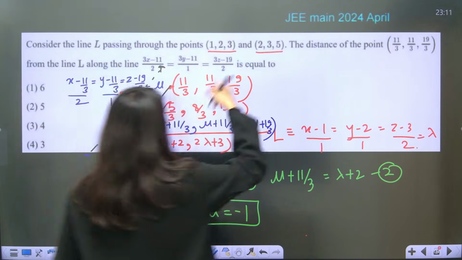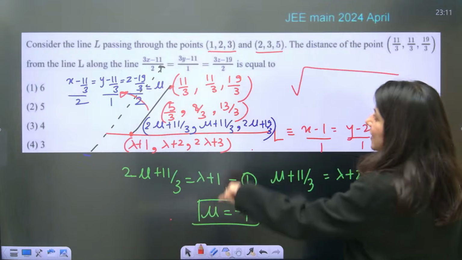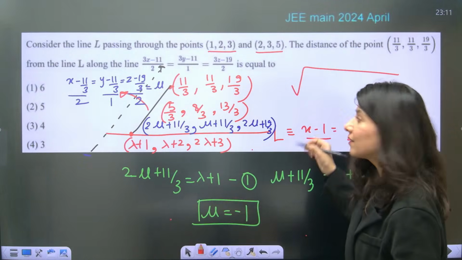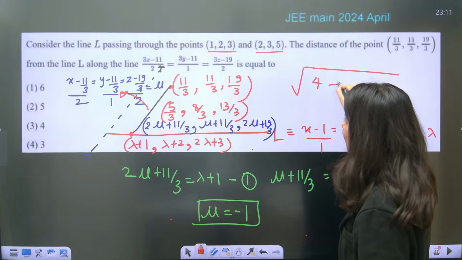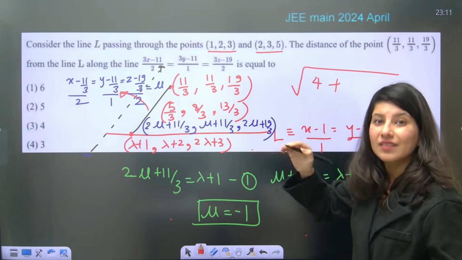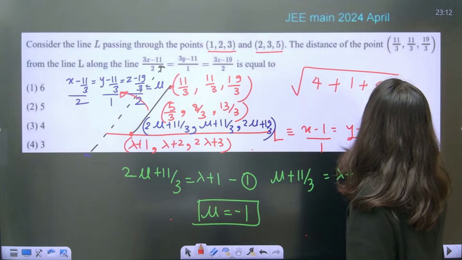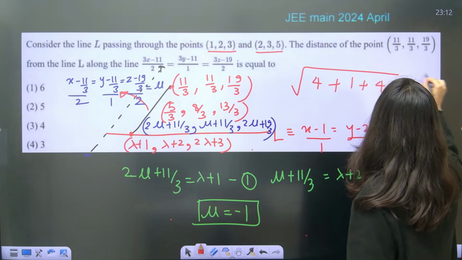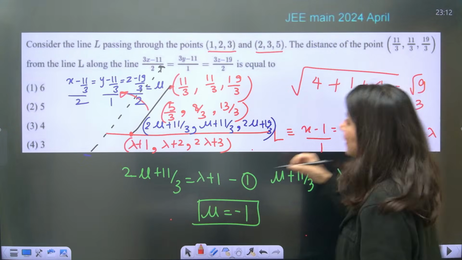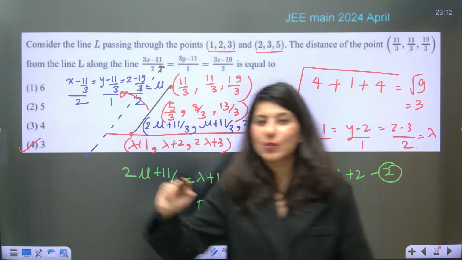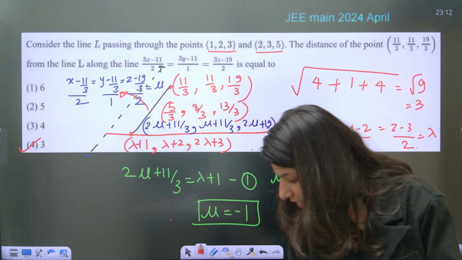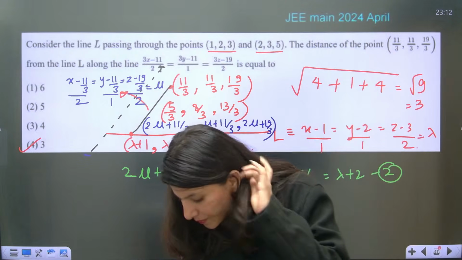Now you are looking for the distance between these two. Tell me, 11 minus 5. What is 11? 6 by 3. 2 ka square 4 plus 11 minus 8, 3 by 3 ka square 1, 6 by 3 2 ka square 4. So this is 4 and 4 8 and 1, root 9. Root 9 will be 3. 3 is your absolutely correct answer, guys. 3 is absolutely correct.